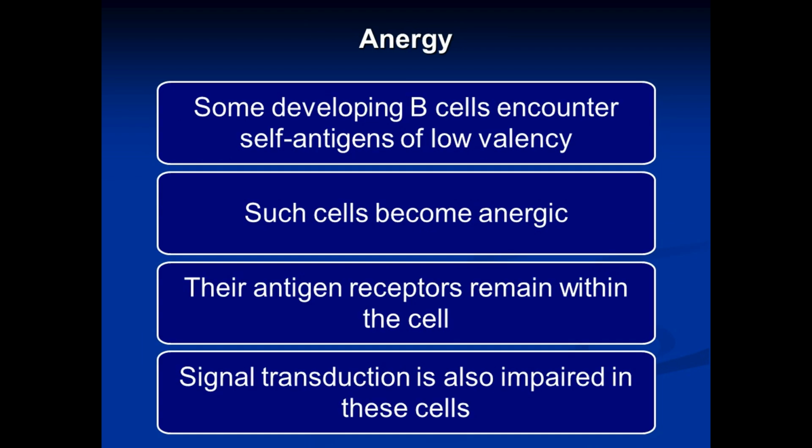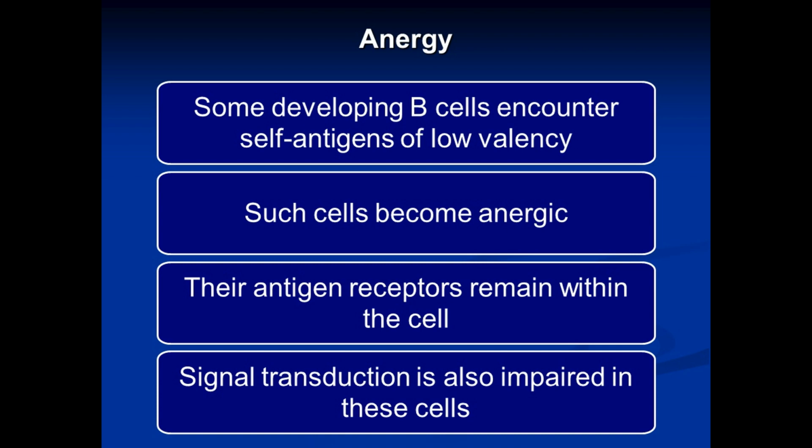The third fate or third mechanism is anergy. Now, some of the self-antigens are antigens of low valency, having just one or two epitopes. If a developing B cell encounters self-antigen of low valency, the cell becomes anergic. Anergic means immunologically inert or non-reactive or incompetent.